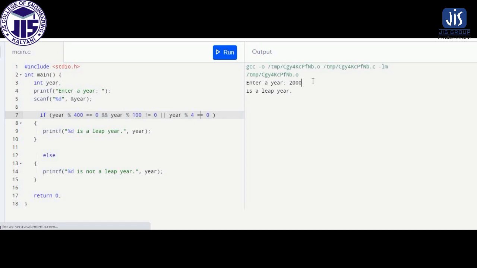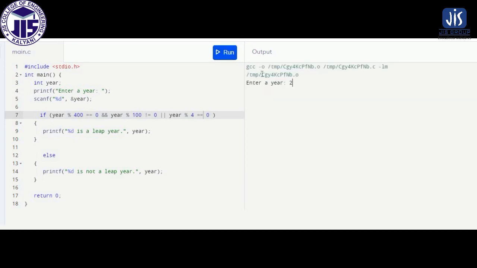But for this year, this condition will be true, this condition will be false, and again this condition will be true. So a year which is divisible by 400 and not divisible by 100, or divisible by 4, will be considered a leap year. So as per this, 2000 is selected as a leap year.